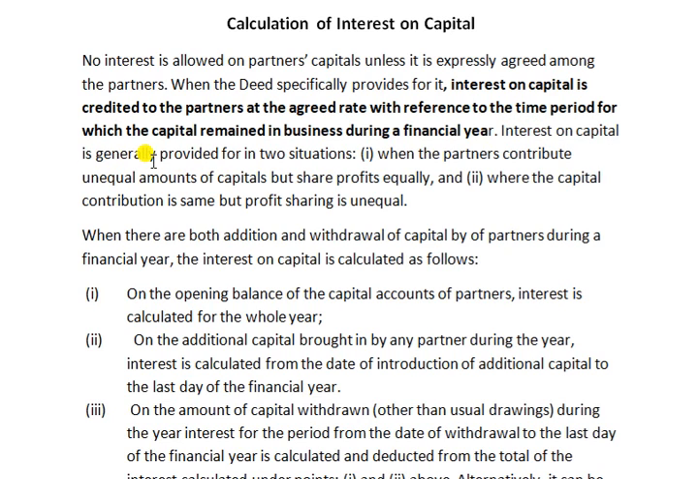Interest on capital is generally provided for in two situations. Why are we giving interest on capital to the partners? Answer to that question: two situations are there. First one, when the partners contribute unequal amounts of capital but share profits equally. That means X and Y are partners. X contributing 2 lakh, Y contributing 3 lakh rupees, and sharing profits and loss equally.